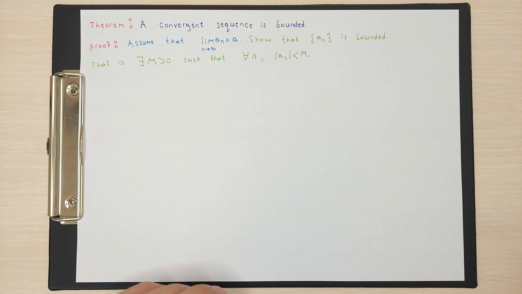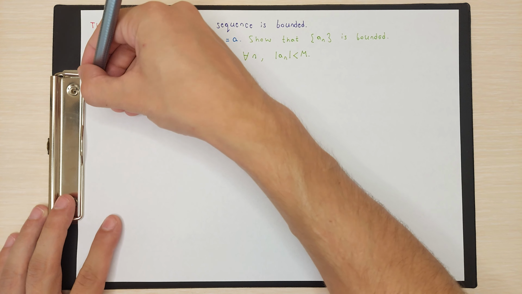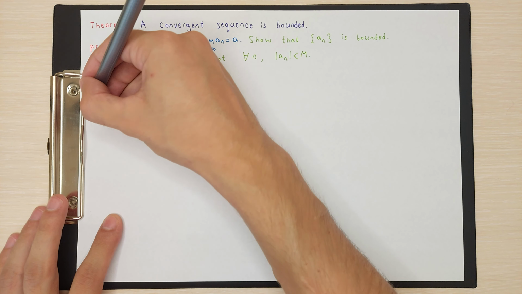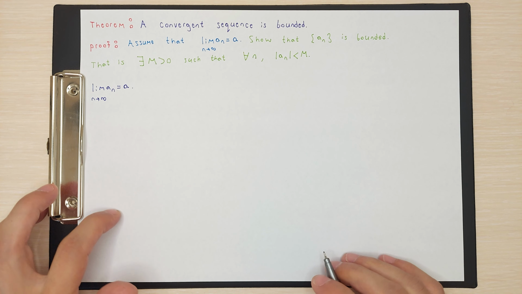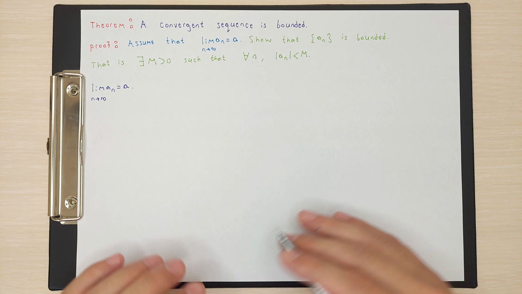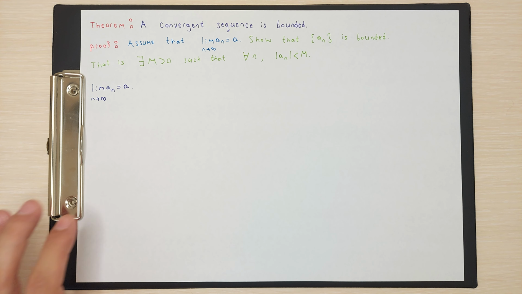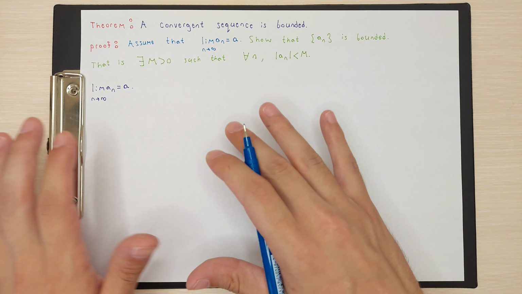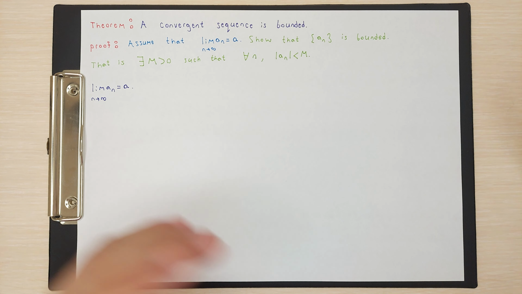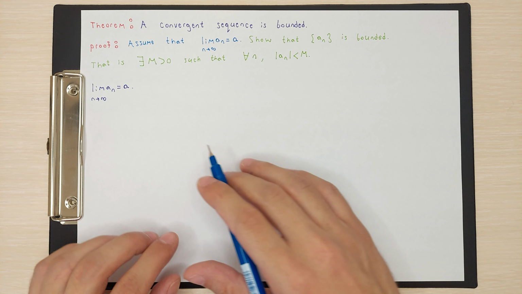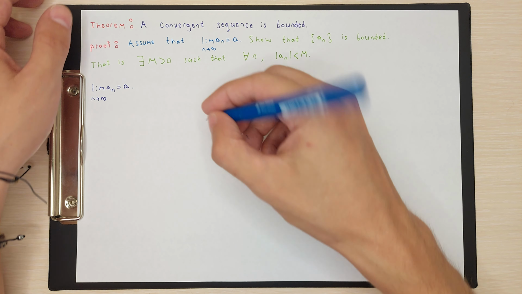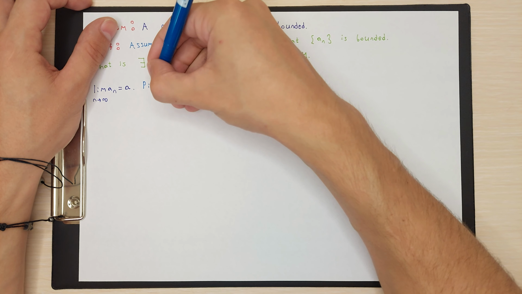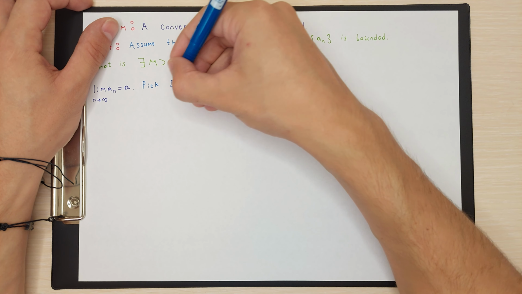But how can we do that? We only know that the sequence an converges to a, right? So let's remember the definition of convergence. For all epsilon which is greater than 0, there exists N, right? For all epsilon, we have N, and absolute value of an minus a will be less than epsilon. Again, for all epsilon, so we have this definition for all epsilon values.